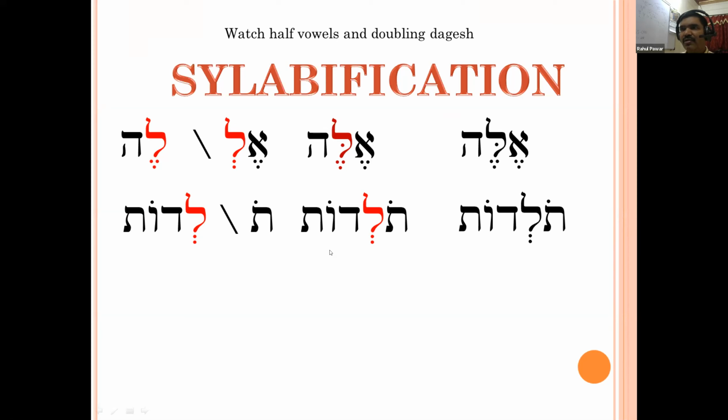The proper pronunciation is Toledot. Toledot has two full vowels, therefore it will have two syllables. Because on tau there is a long vowel, that is holum, and after that a vocal shiva, the shiva under lamed will begin another syllable. Remember.